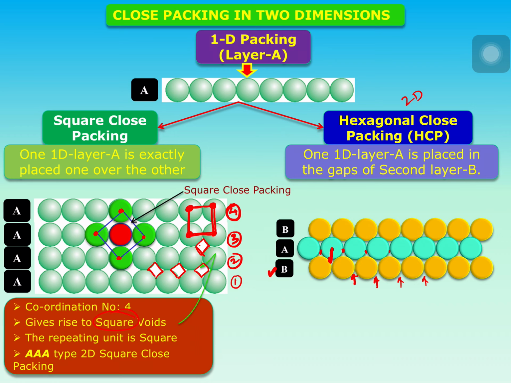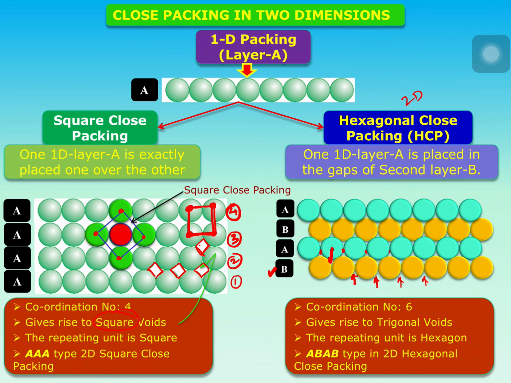If you look closely, each time we are trying to cover the gaps present in the previous layer. When you do so, what you are getting? You are getting a hexagonal repeating unit. Means the unit cell you are going to get is a hexagon. See here. That's why this packing is called hexagonal close packing.